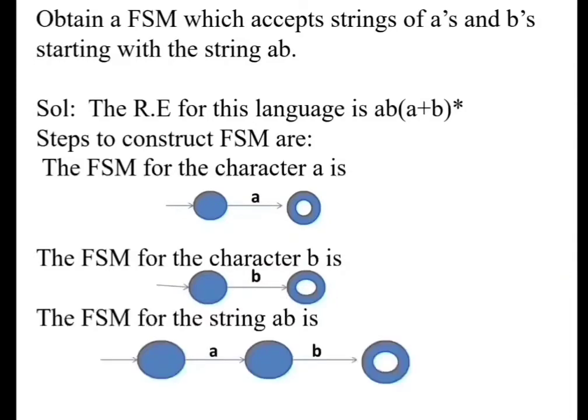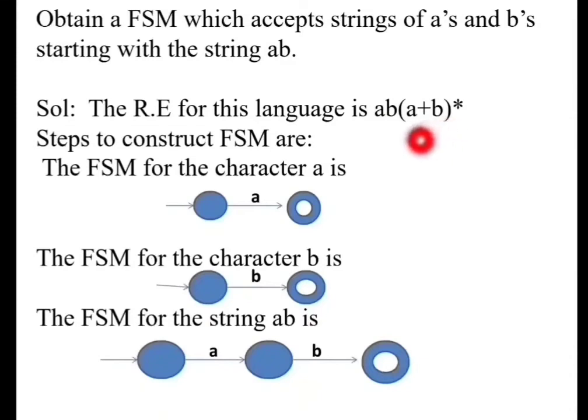For AB, we have the finite state machine as shown here. For the character A, we have a transition from the start state to a middle state, and then from that state upon input symbol B we move to a final state. So this is the finite state machine for the part of the string AB.